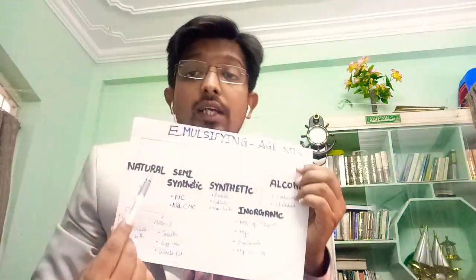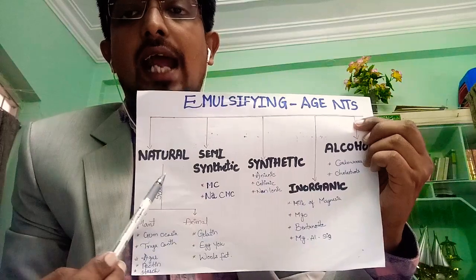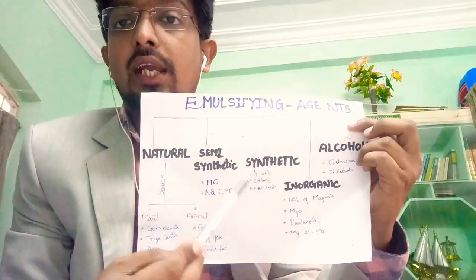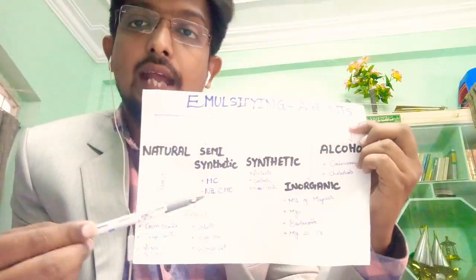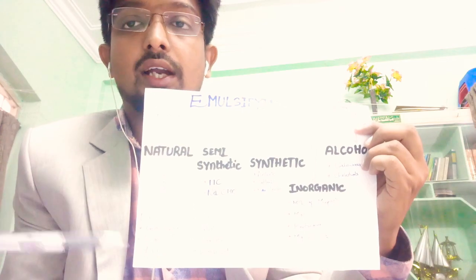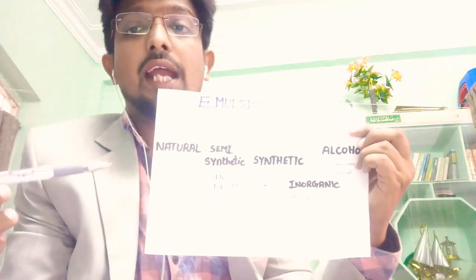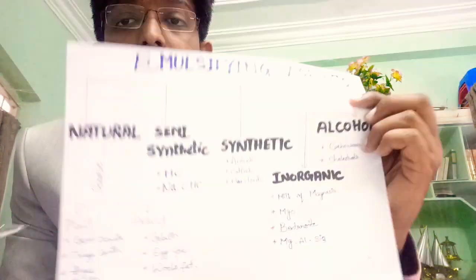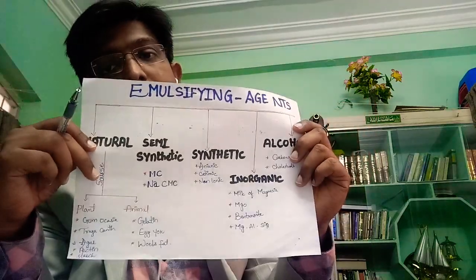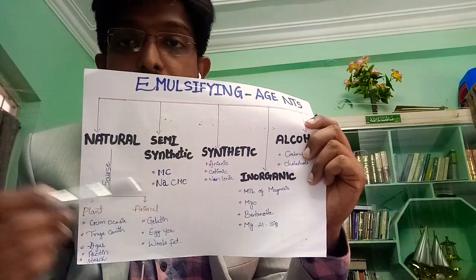So you can see over here, there are 5 different types of emulsifying agents: natural, semi-synthetic, synthetic, inorganic and alcoholic. In natural, you have plant source and animal source. In plant source, you have tragacanth, agar, starch, pectin, etc. In animal source, you have gelatin, wool's fat, egg yolk, etc. In semi-synthetic, you have cellulose derivatives, methyl cellulose and sodium carboxymethyl cellulose.